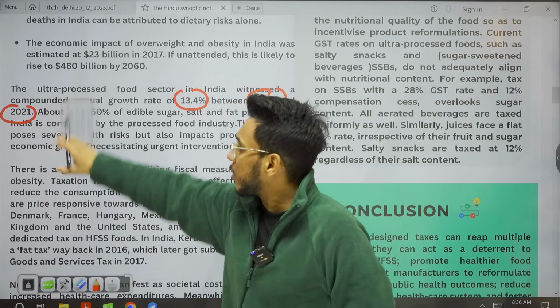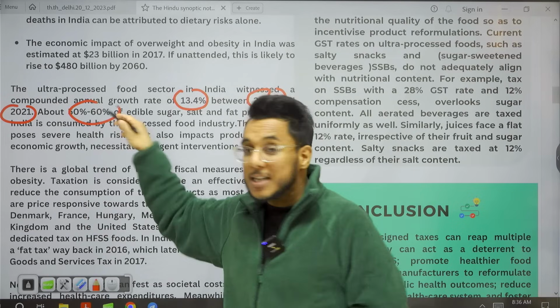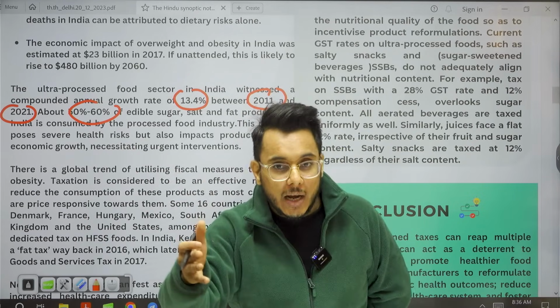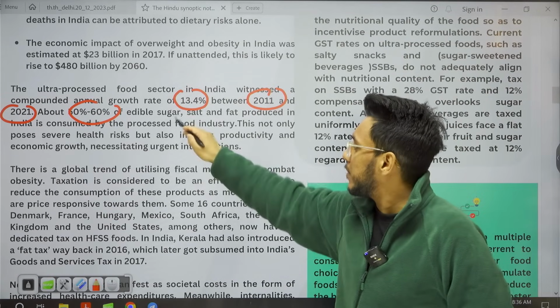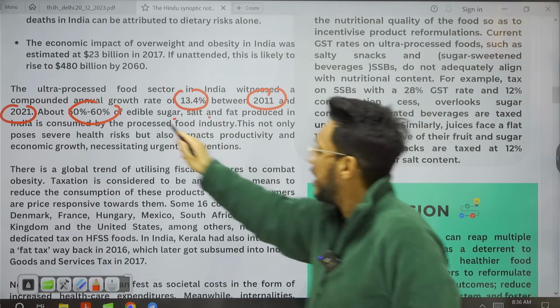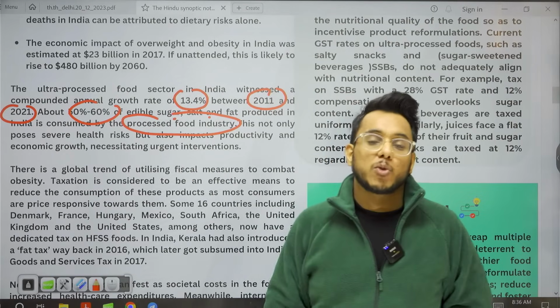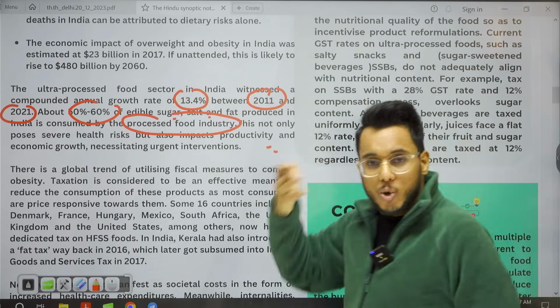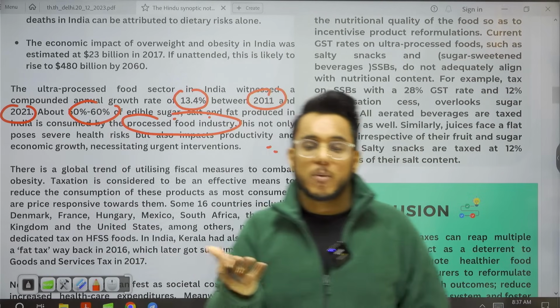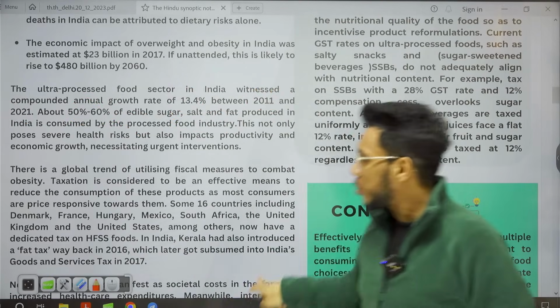Also, we find this particular thing that 50 to 60% of edible oil, sugar, salt, fat that is being produced in the country is just consumed by the processed food sector. Okay, so therefore we see this particular thing that there is so much rapid growth in the ultra processed food segment that it needs to be controlled.